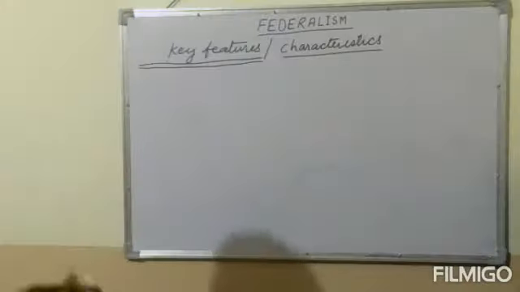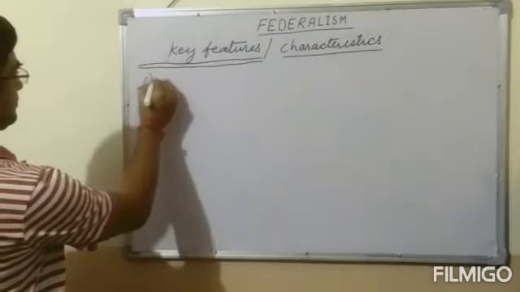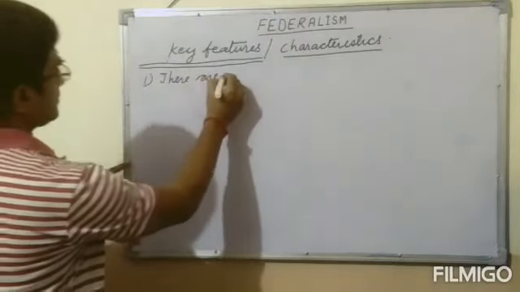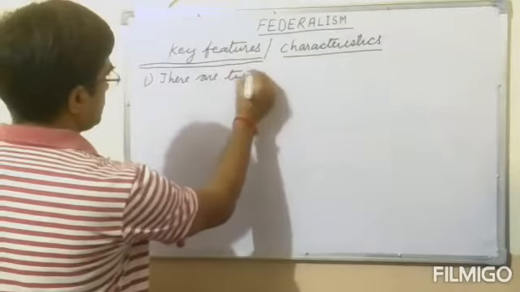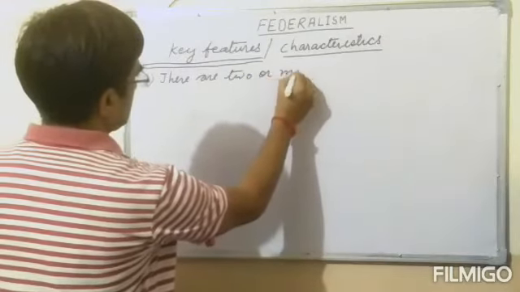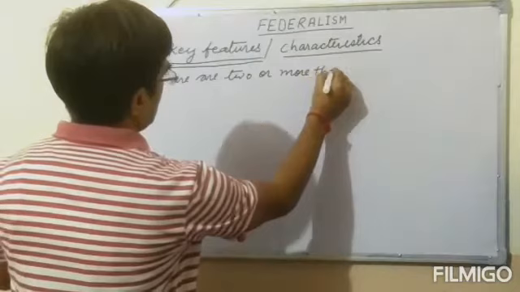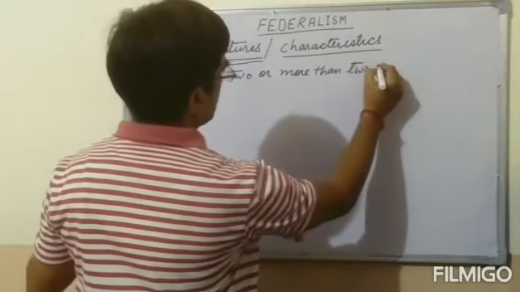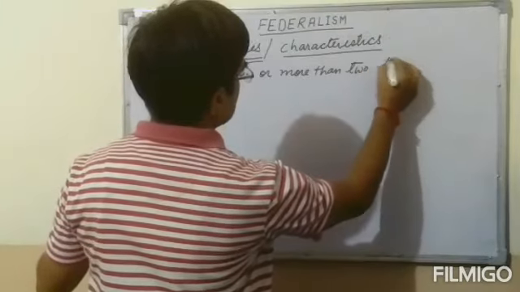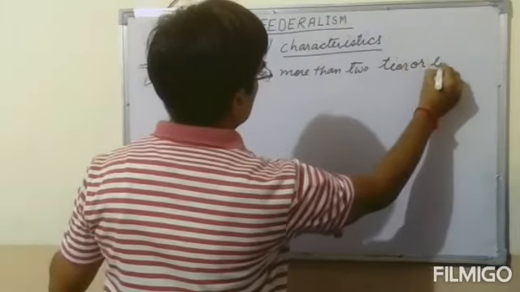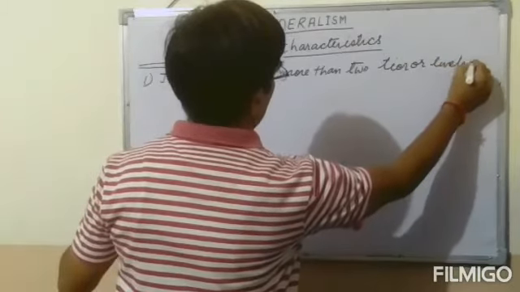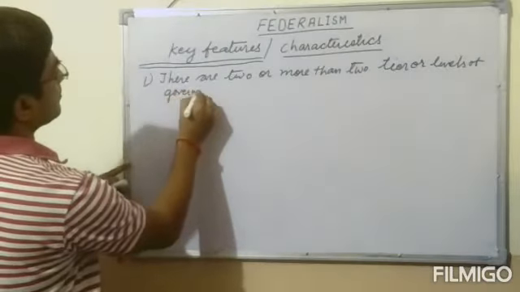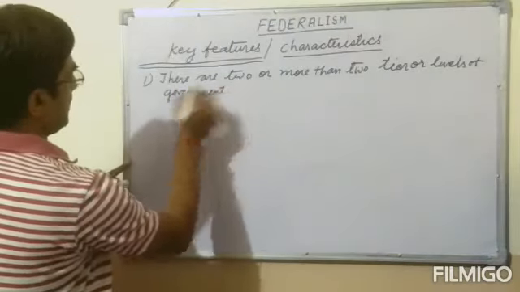So student, number 1: there are 2 or more than 2 tiers or levels of government.